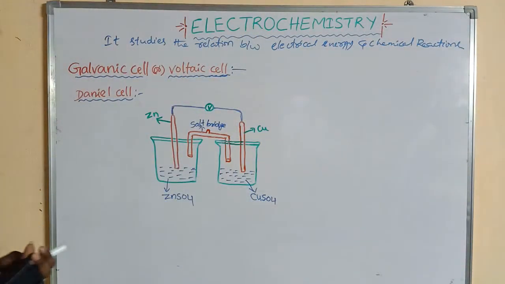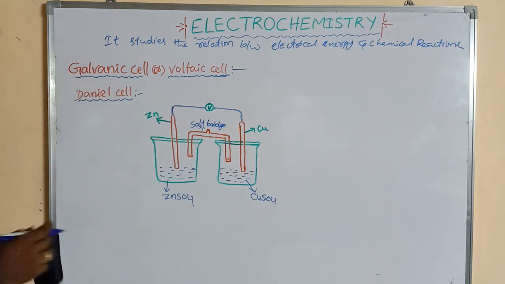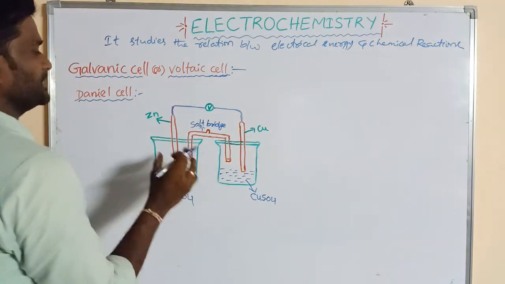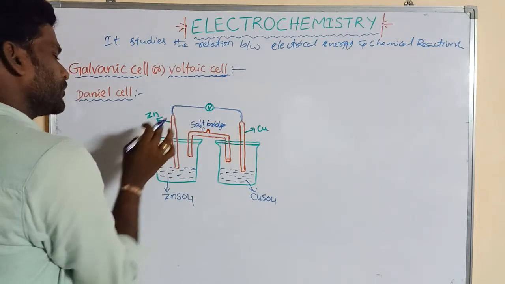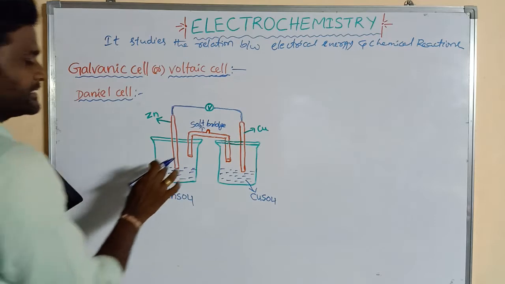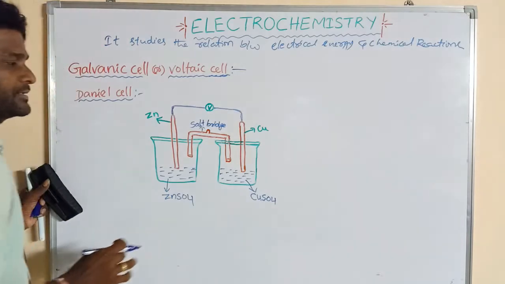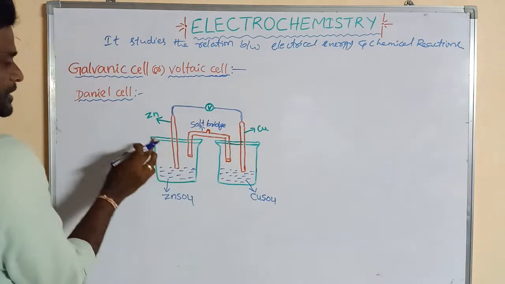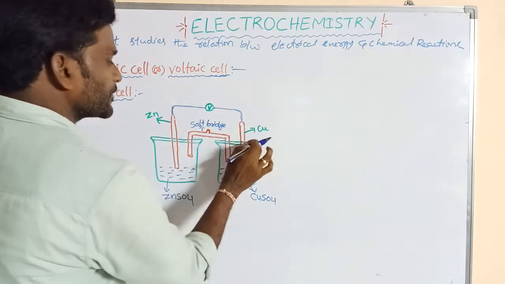The galvanic cell is also known as the voltaic cell. Its example is the Daniell cell. These are the two half cells. In the first half cell, a zinc electrode is dipped in zinc sulfate electrolyte, and in the second half cell, a copper electrode is dipped in copper sulfate electrolyte.